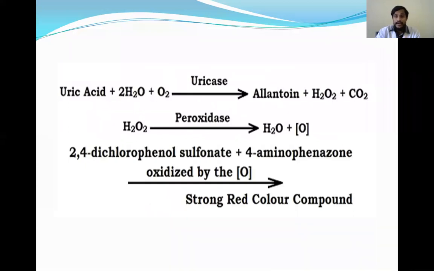And next, coming to uricase, you know uric acid. Uric acid is an end product of the purine metabolism. So that's why increased uric acid levels are seen in the hyperuricemia, the primary and secondary gout, tophi, all this we had seen. So if you want to diagnose those diseases, then we'll add the reagent which is containing uricase and the dye. So finally we'll get different product, and finally we'll get the color.